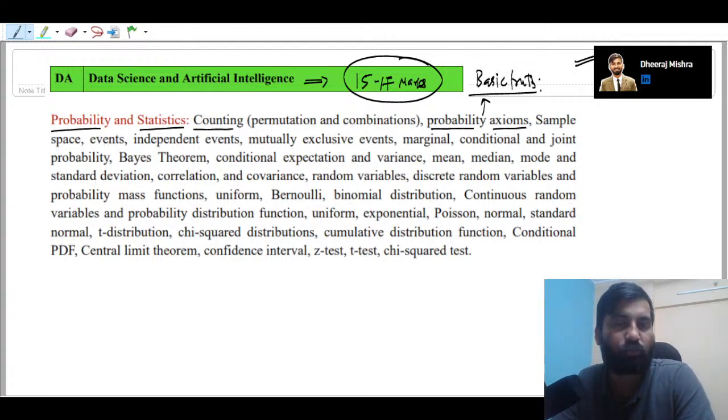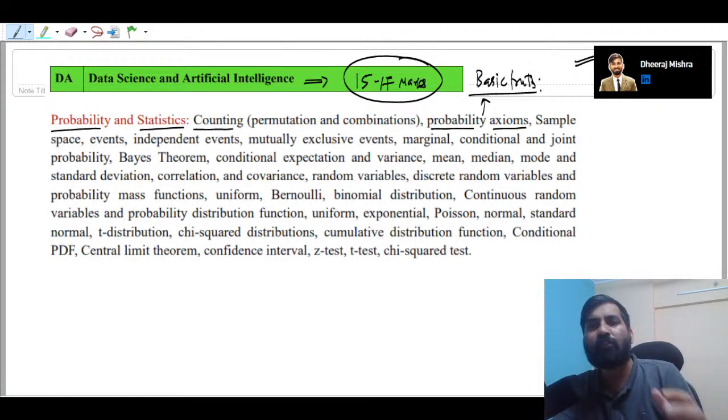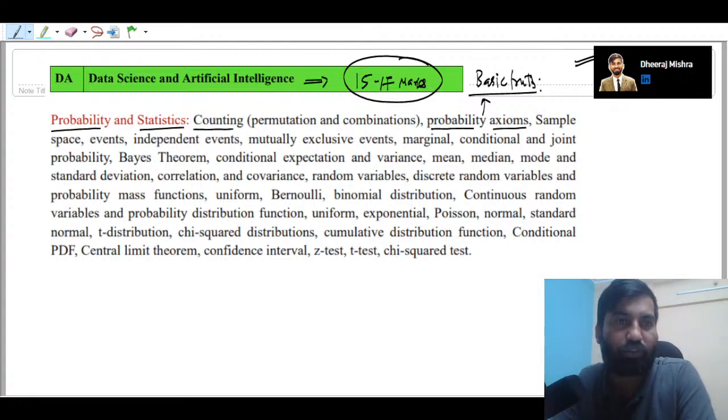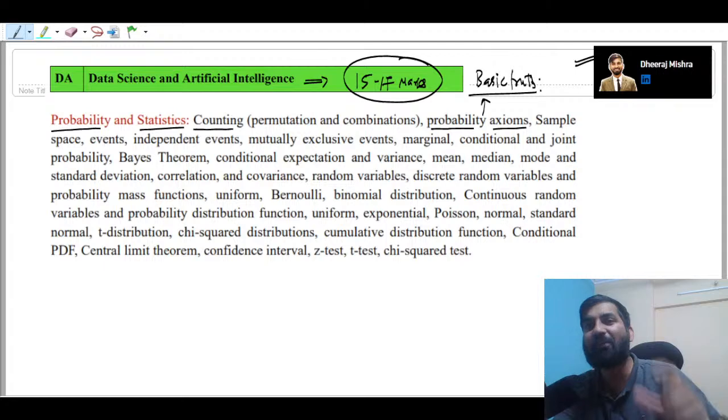First of all, you have to understand the probability axioms. As I told you, the total probability must be equal to 1, or the probability of an event must always be within bounds. We also have to see for what we compute the probability, so basically there will be an event. We will define event, but primarily we have to understand sample space.